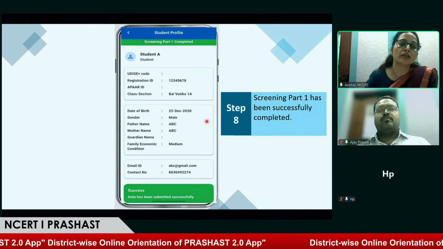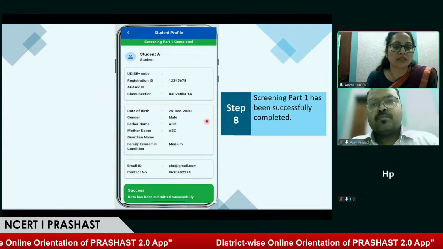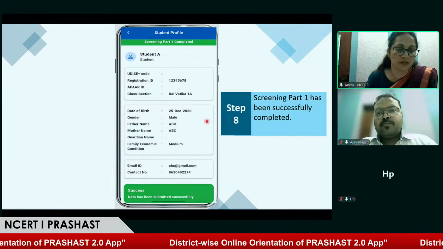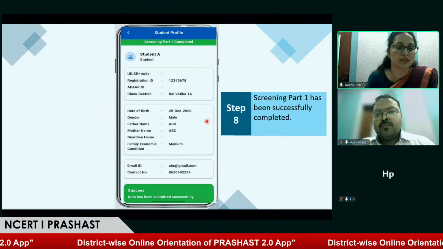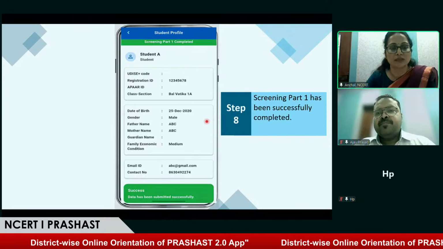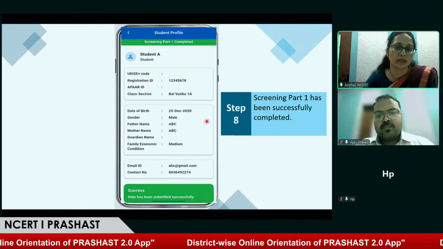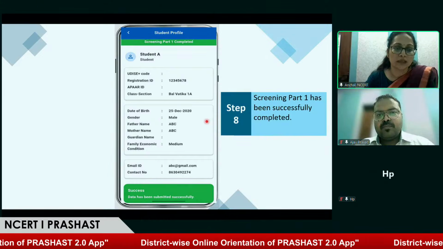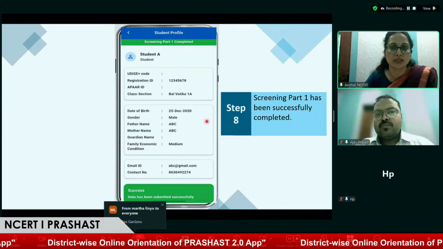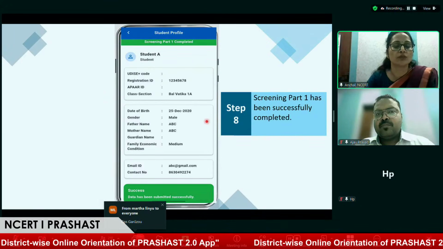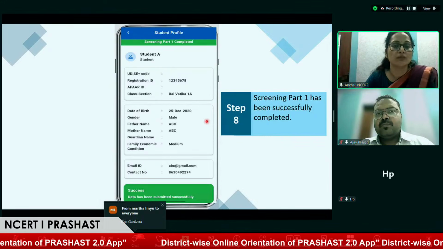After completing this screening, just submit, and the part 1 screening is completed. You will find this option at the bottom. You can see "Success, data has been submitted successfully." So this is very simple. In this application, you can just read, tick and submit. This is the process of part 1 screening, and the students we observe in part 1 screening are automatically transferred to the special educator for the part 2 screening.